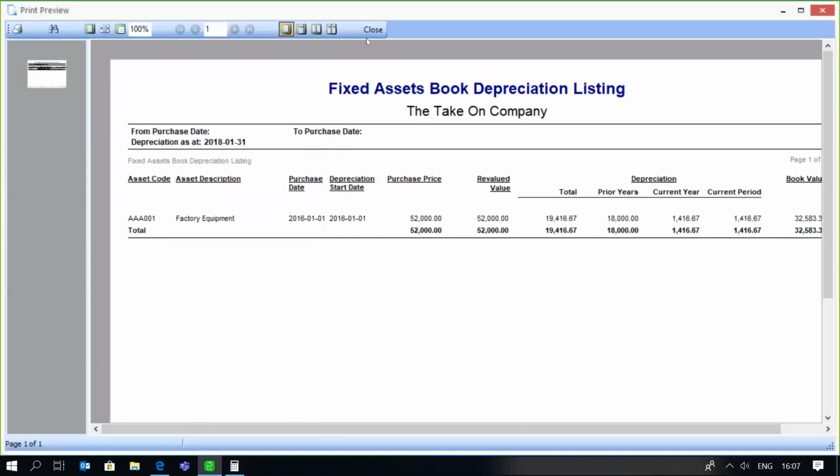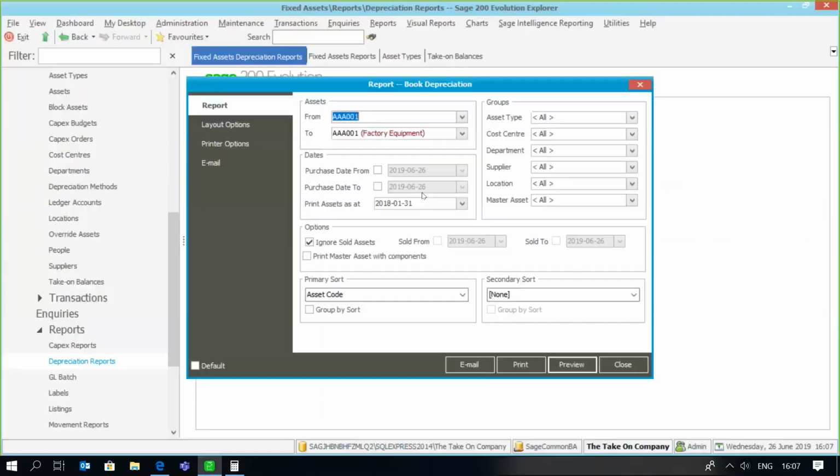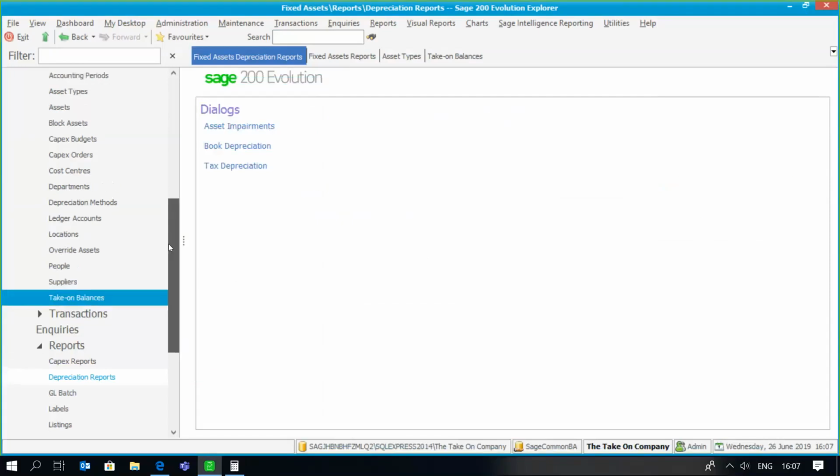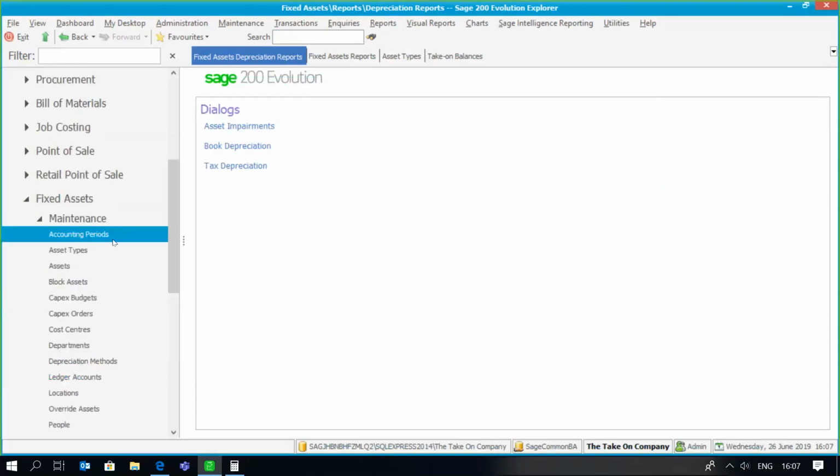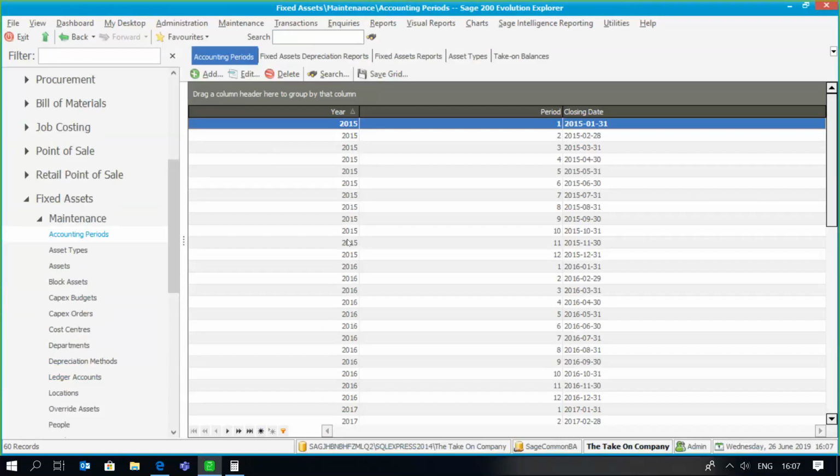So I just want to recap a couple of important areas. Firstly, always ensure that your accounting periods take into consideration your oldest asset, and also that the accounting period set up here within fixed assets corresponds to the accounting period set up within your GL and your financial setups.